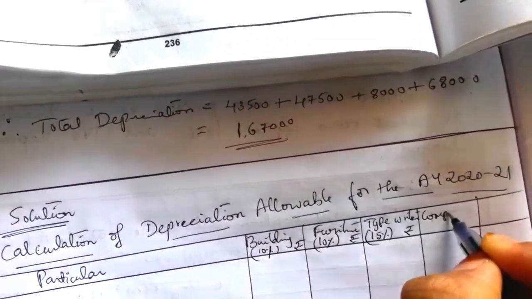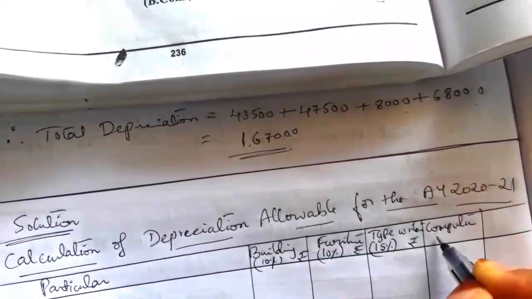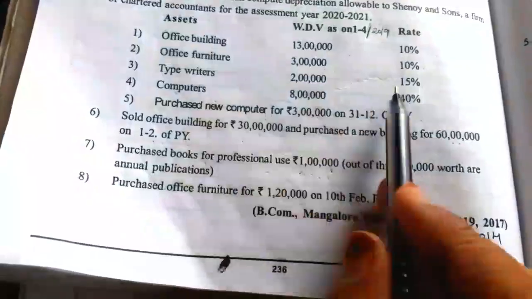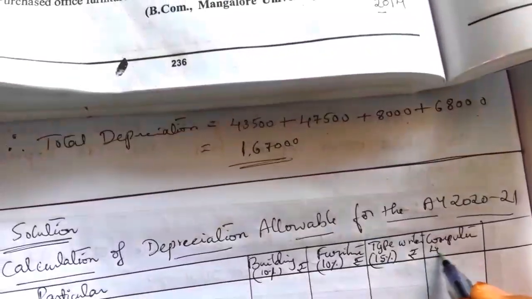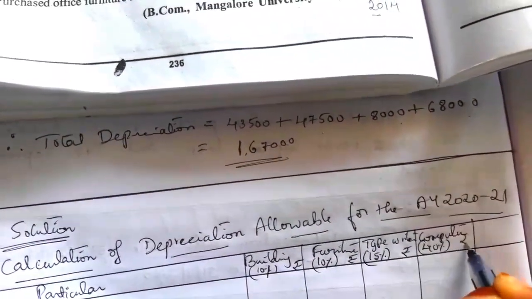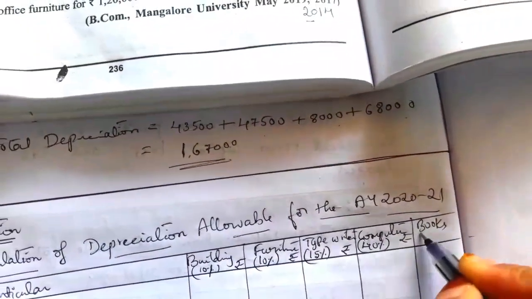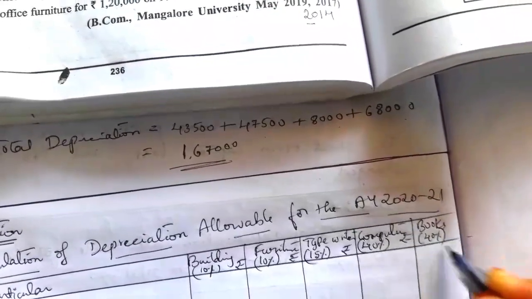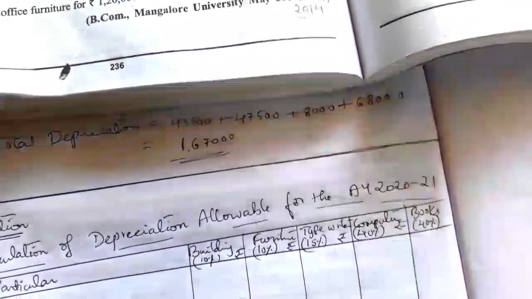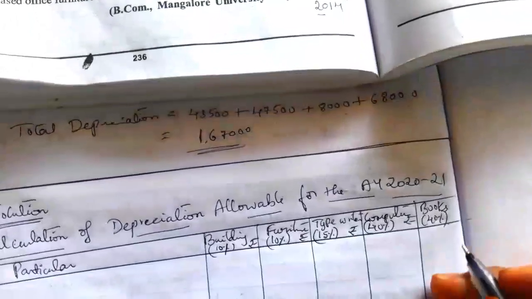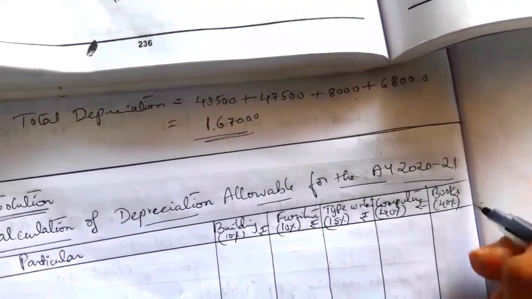Then computers, here the rate of depreciation is 40%, amount in rupees. And the last one is books. Books depreciation rate is 40%. This is not given in the question. You should know the depreciation rate when they don't give it in the question.